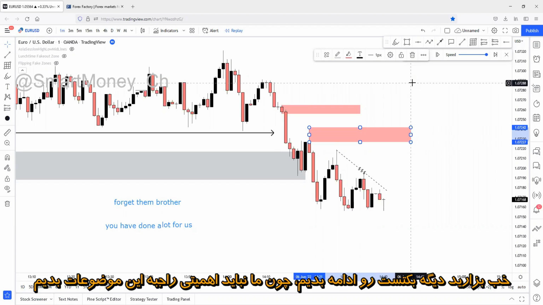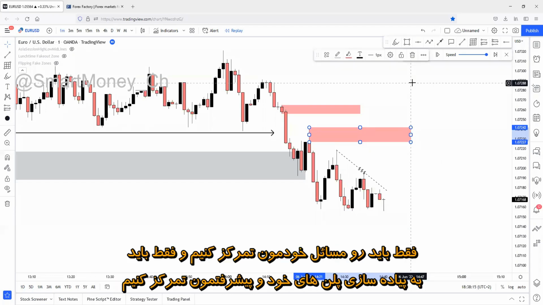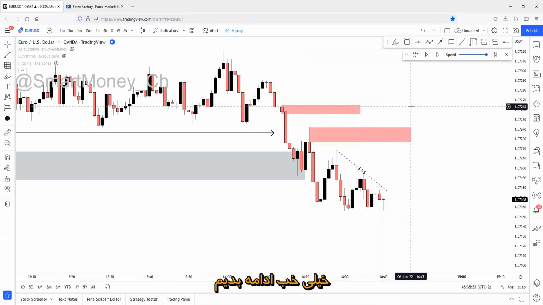Let me just continue the overall backtesting, because we don't have to care about these kinds of things. We don't have to care about toxic people. We just have to create our own stuff and focus on our own implementation and development. So let me continue.